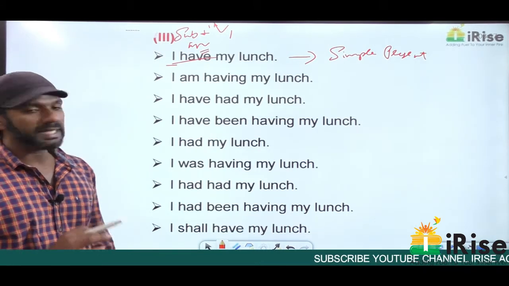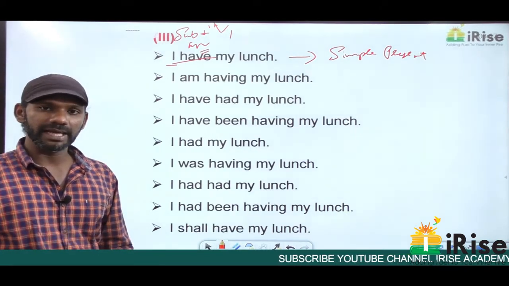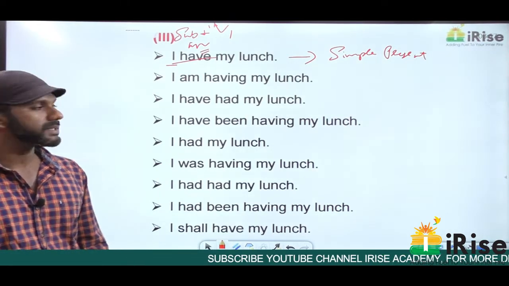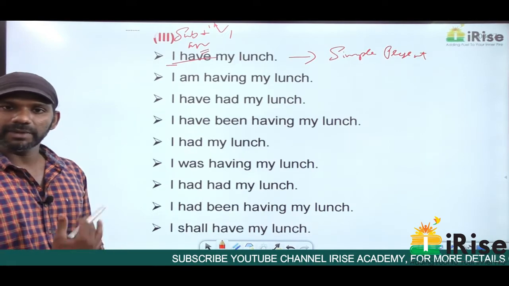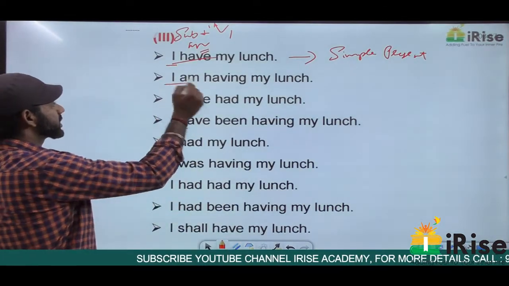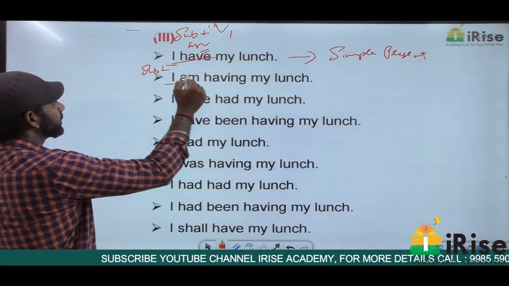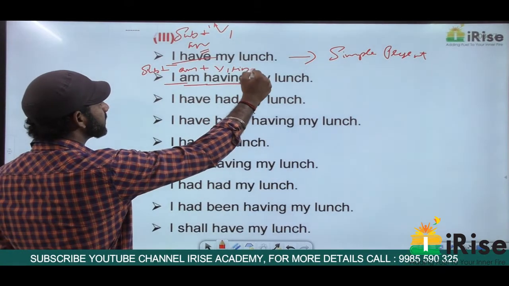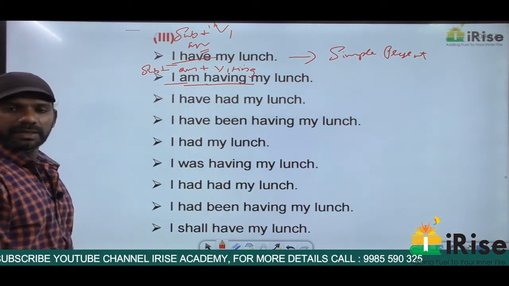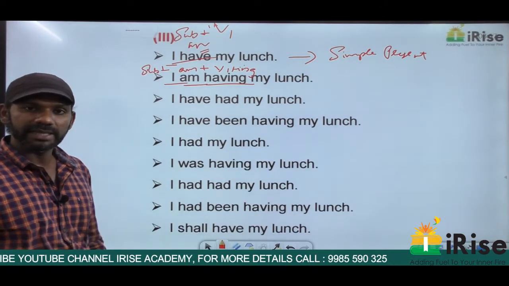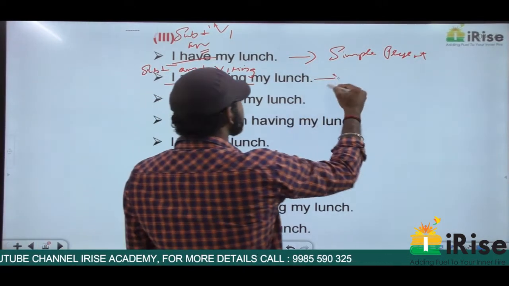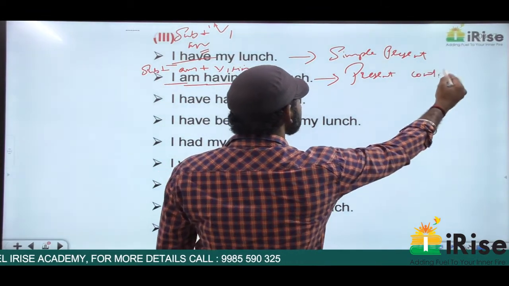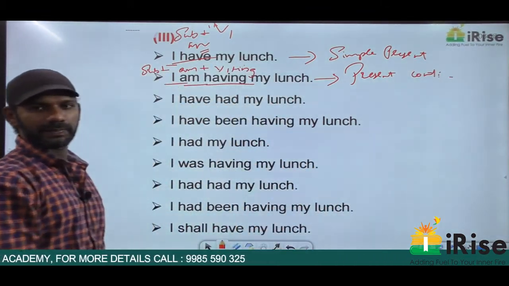The subject here is I, and with I we have to use am. So this idea in the present continuous tense becomes I am having my lunch. The subject here is I plus am plus having is V1 plus ing. Subject plus am plus V1 plus ing is present continuous tense. So I am having my lunch is in the present continuous tense.